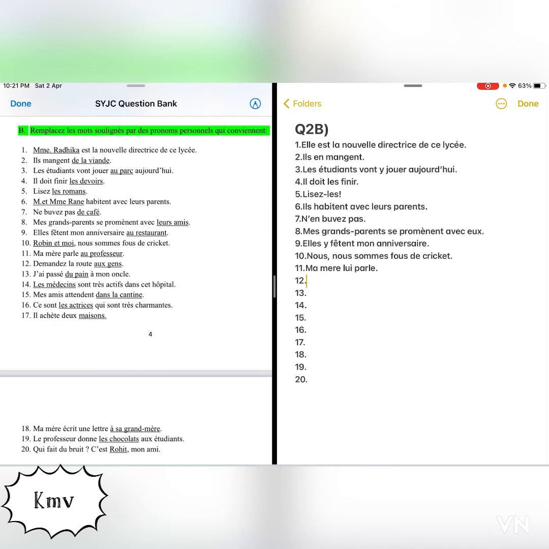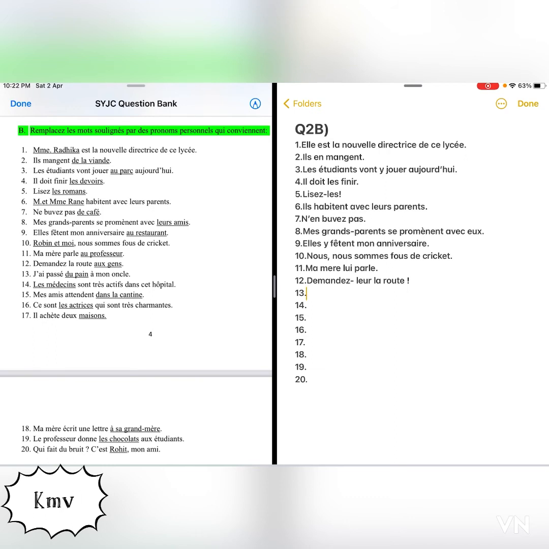And here, secondly, this sentence is an imperative affirmative. If you don't understand imperative, imperative means commands, orders. So whenever there is an imperative affirmative sentence, the placement of the pronouns comes after the verb. So the answer will be demandez-leur la route. And don't forget to put an exclamation mark. Okay.